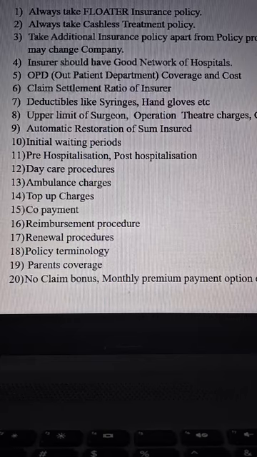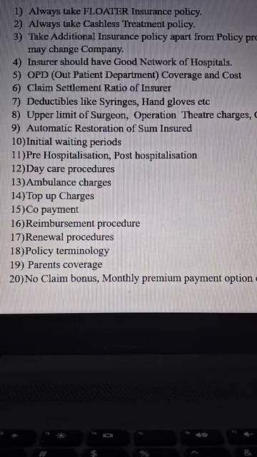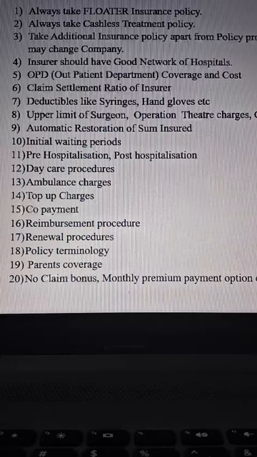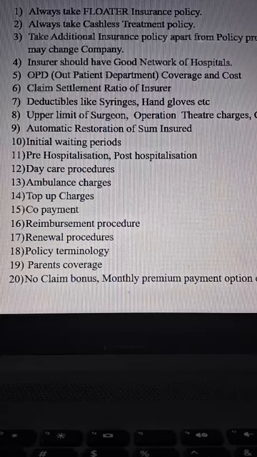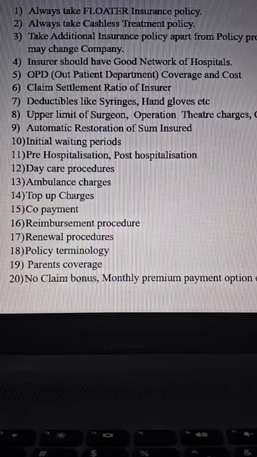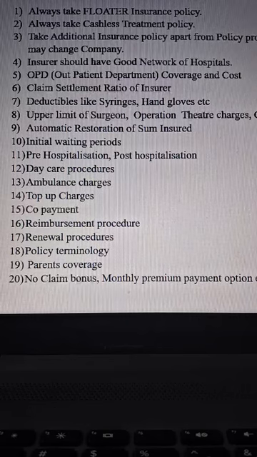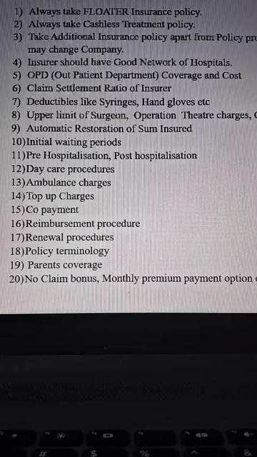Similarly, some policies offer co-payment. Co-payment means, suppose he has taken a 10 lakhs policy. One claim came for 1 lakh. In case of co-payment, if it is 10%, you have to pay 10% to the insurance company. Balance 90,000, the insurance company will pay to the hospital. In case of 20%, in case of a 1 lakh claim, 20,000 a person has to pay. Balance 80,000, the insurance company will pay to the hospital.